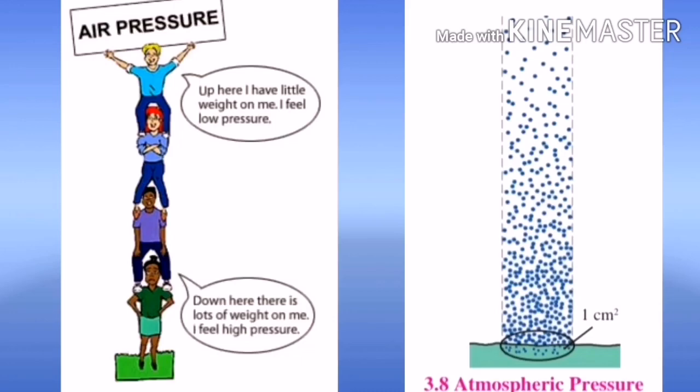So students, what do you understand from this example? The atmospheric pressure is high at sea level, and when it goes upward, it becomes low. That is atmospheric pressure. And students, you can relate this example with the graph also.